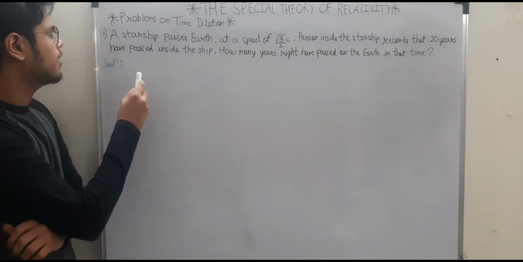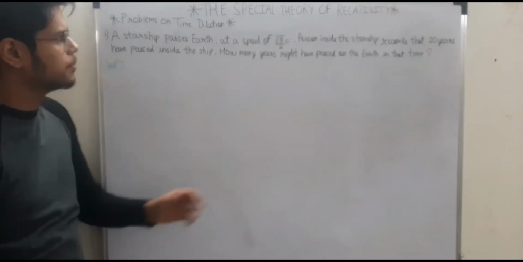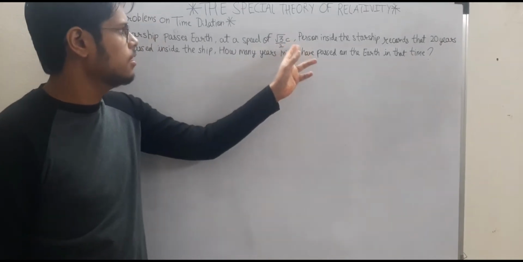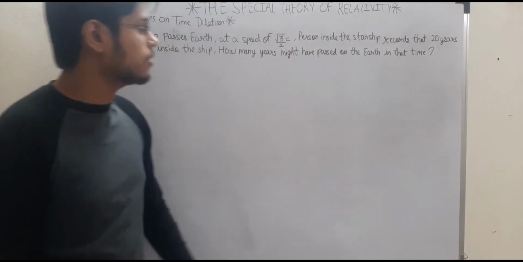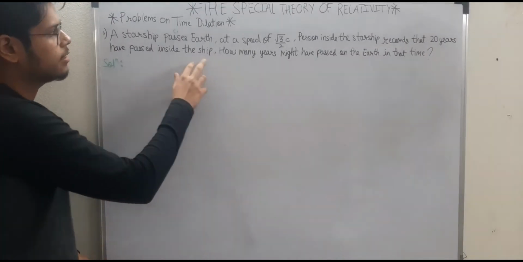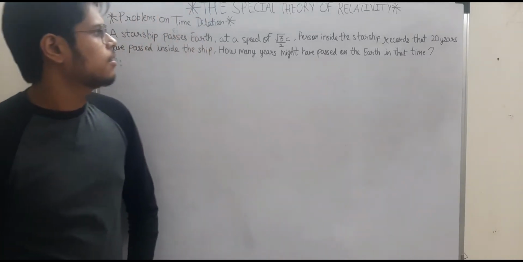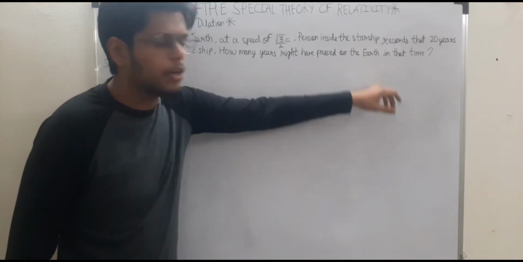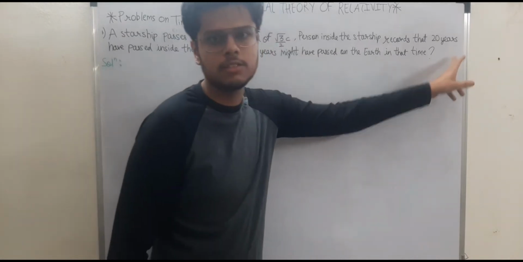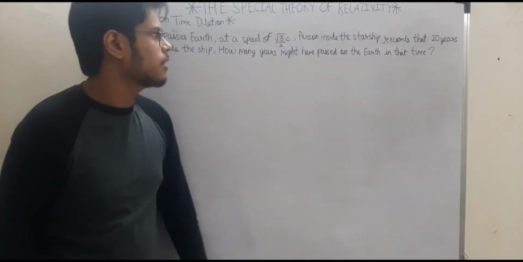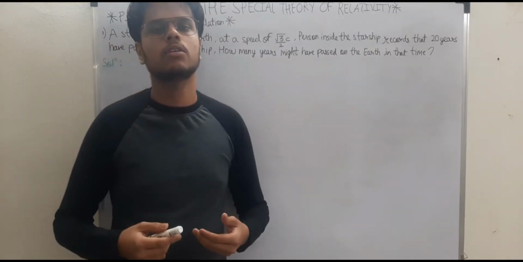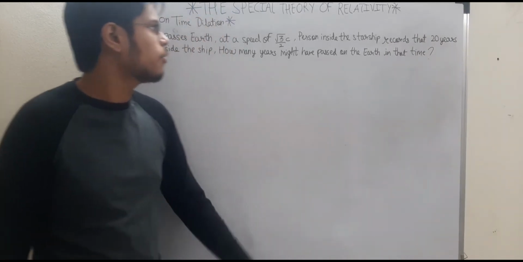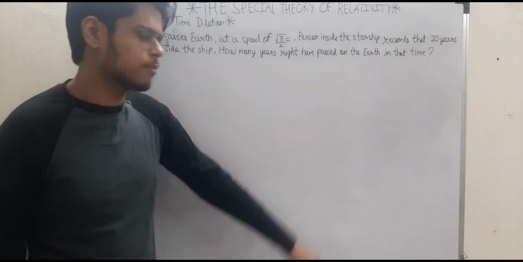The problem states that a starship passes Earth at a speed of √3/2 times c. A person inside the starship records that 20 years have passed inside the ship. How many years might have passed on the Earth in that time? Now, before analyzing this problem, you need to figure out whether the time recorded on Earth will be more than 20 years or less than 20 years, right? So you need to figure out exactly what will be the proper time interval and what will be the improper time interval in this scenario.